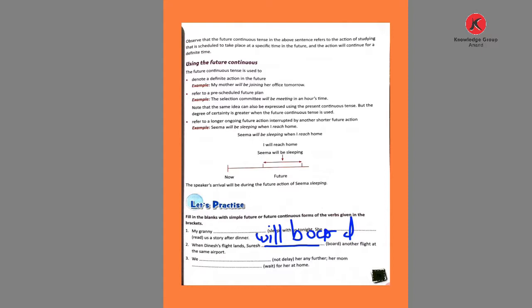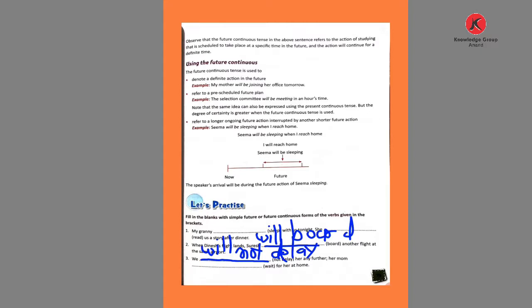Now the third. We blank not delay her any further. Her mom blank, with the verb wait for her at home. Two actions. In the first blank, not delay is given, so the answer is will not delay. We will not delay her any further.